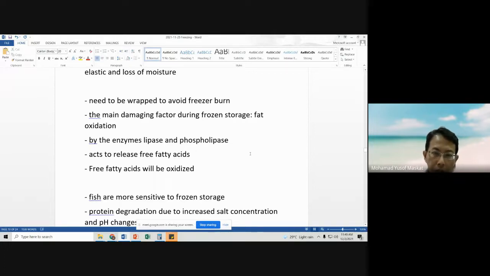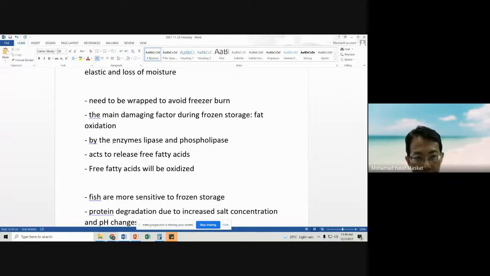The main damaging factor during frozen storage is fat oxidation. It can be a chemical oxidation or an enzymatic oxidation. Chemical reactions, in general, stop during freezing. However, like we discussed just now, enzyme activity does not stop. Even though they are functioning at a very low rate, they still function.